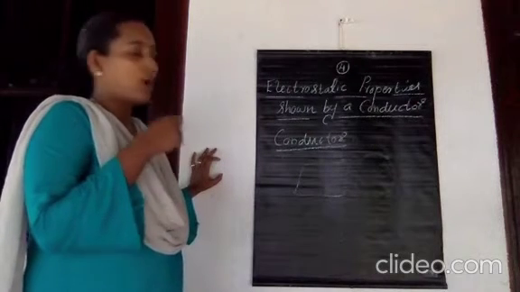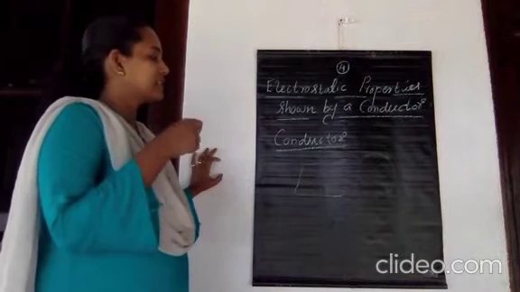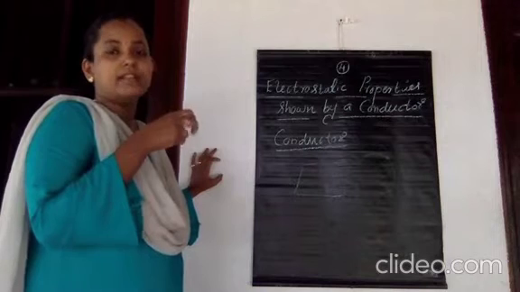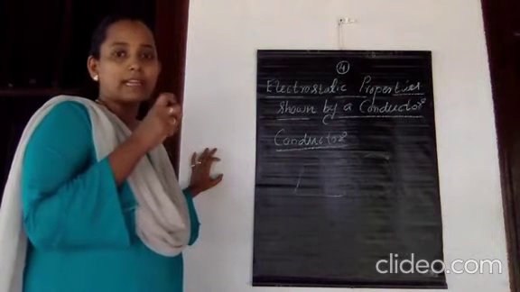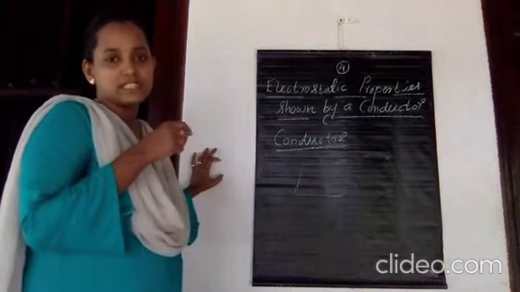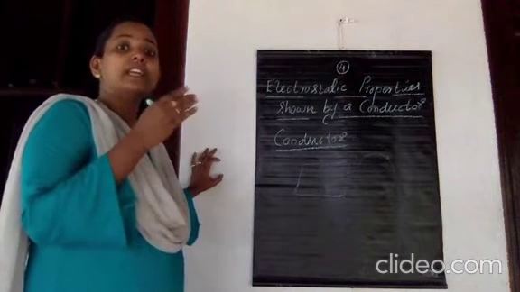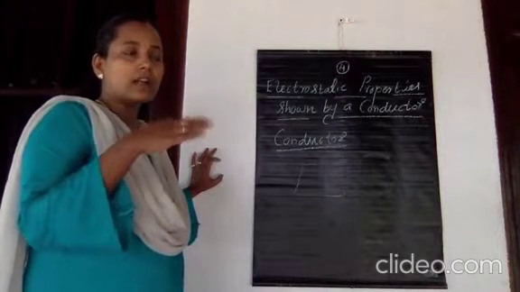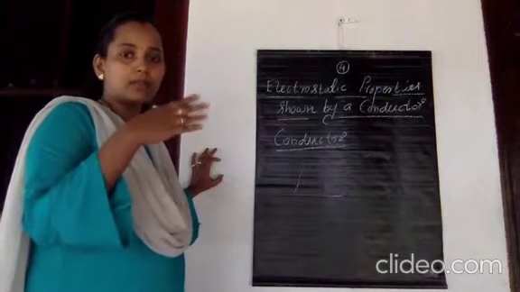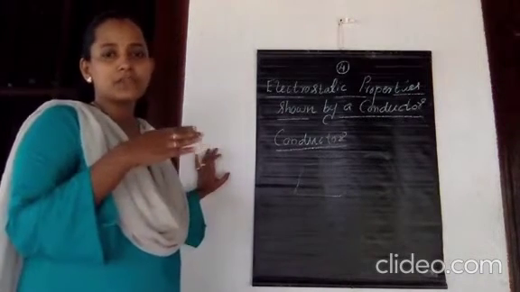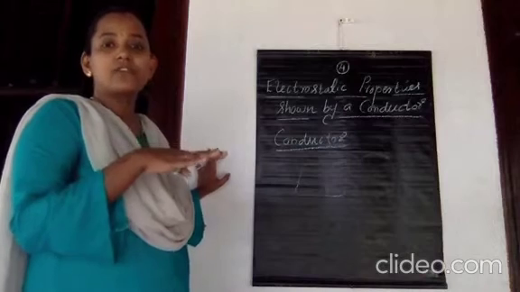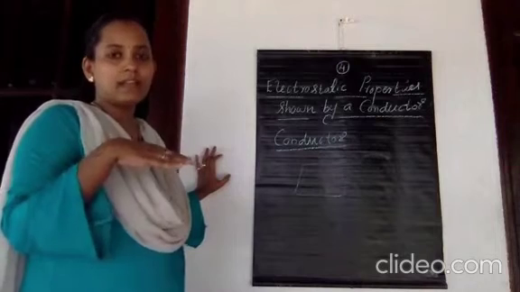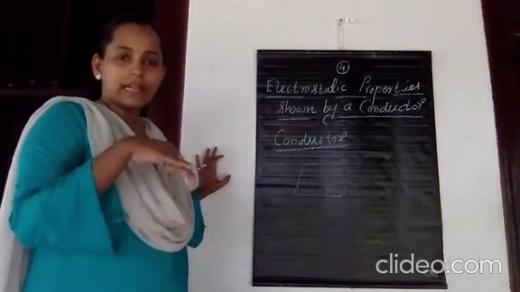So in a metallic conductor, the electrons present in the outermost shell of the atom, that means the valence electrons, are free. They are loosely bound with the nucleus, not tightly bound. So those electrons are free to conduct, but they can't leave the atom, or leave that material. This means the electrons can move freely, but they can't leave that metallic conductor itself.